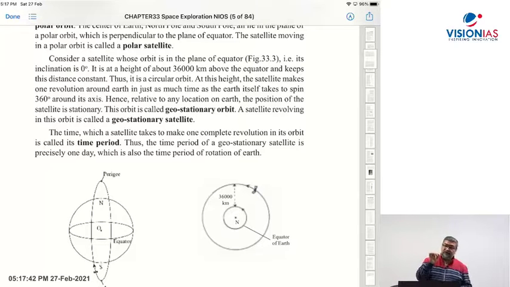So it is used for communication purposes because when we place the satellite into such an orbit, the satellite seems to be fixed from the ground station. That is what is called geostationary. It seems to be stationary, but actually it is not. It also goes around the earth on its orbit, but from a point on the earth it becomes relatively fixed. That is called a geostationary orbit, where we place the geostationary or communication satellite.